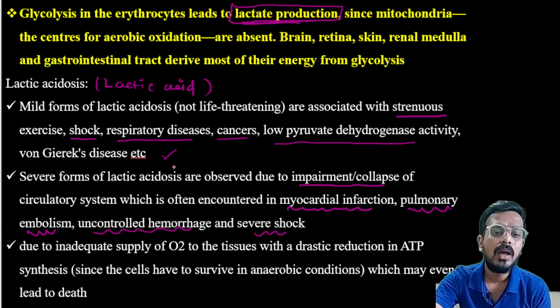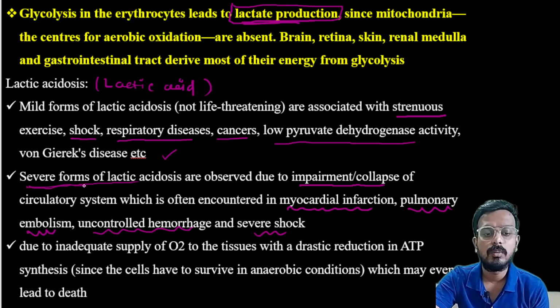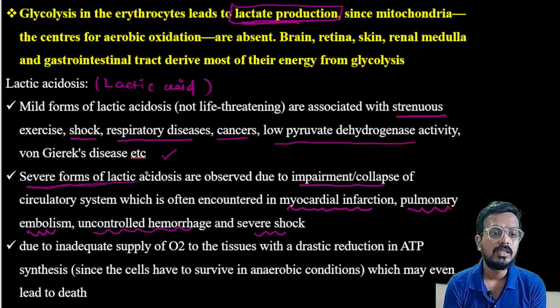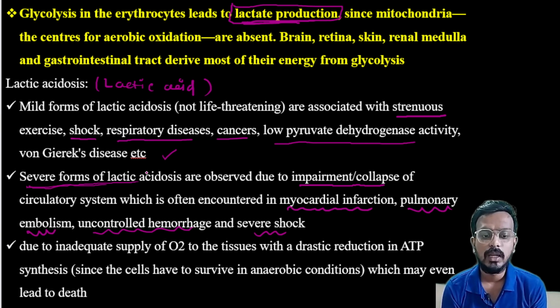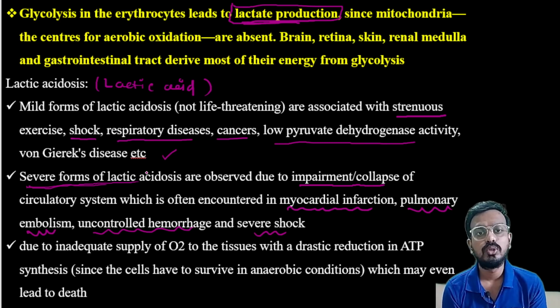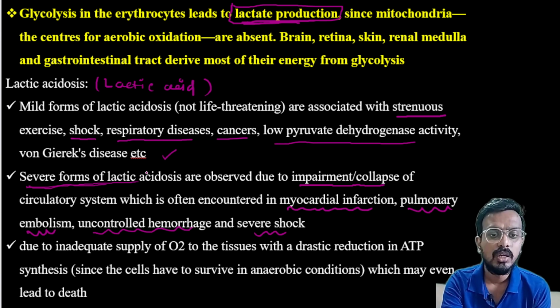Due to inadequate supply of oxygen to the tissue, with drastic reduction in ATP synthesis, this ultimately leads to death. So in case of severe lactic acidosis, death is possible.